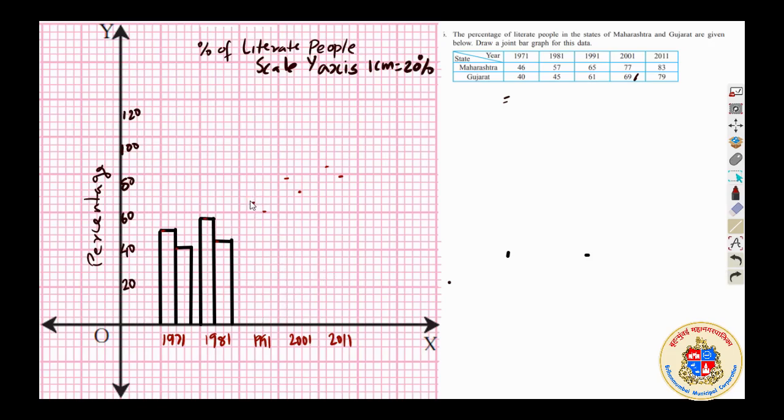Then in 1991, Maharashtra and Gujarat almost close by. This is almost 61. Okay, then comes 2001.